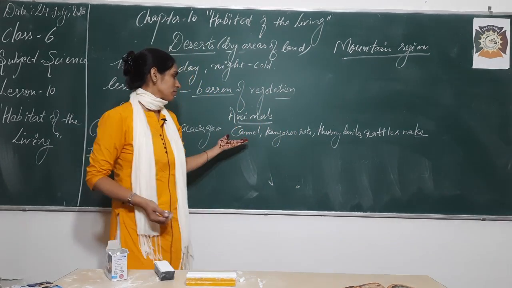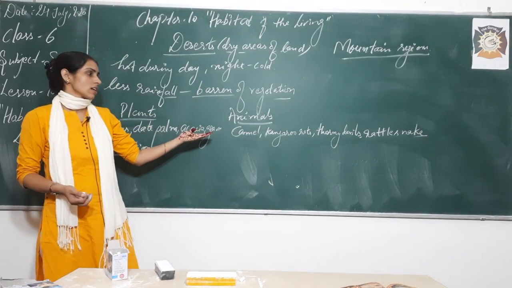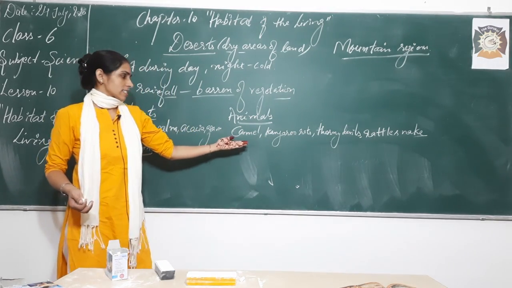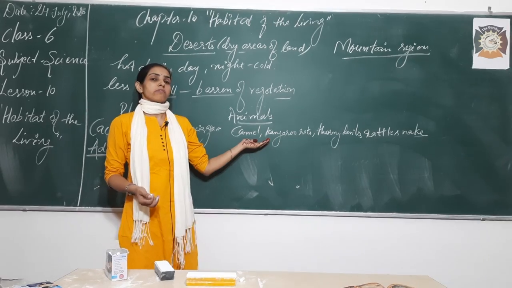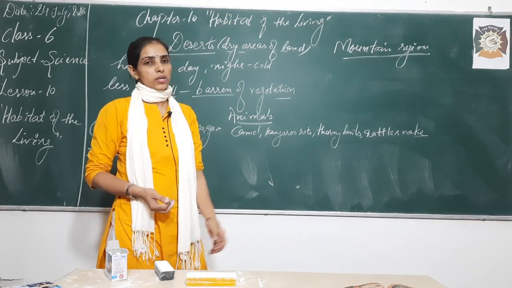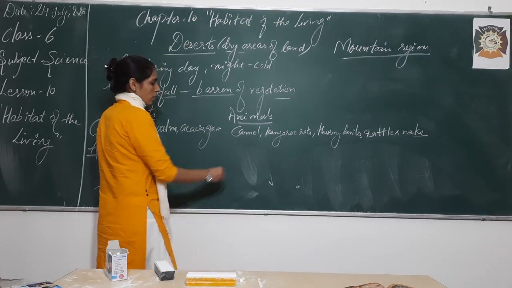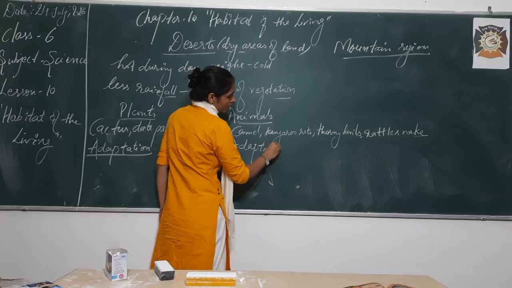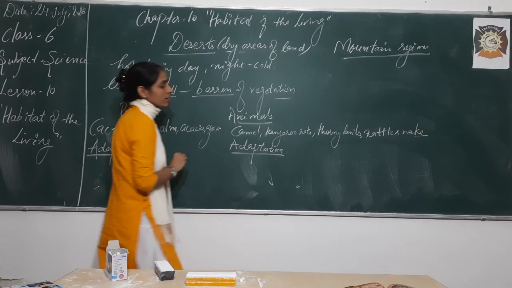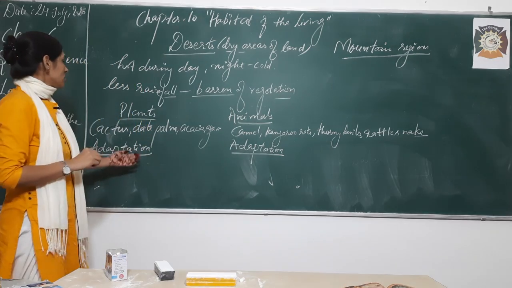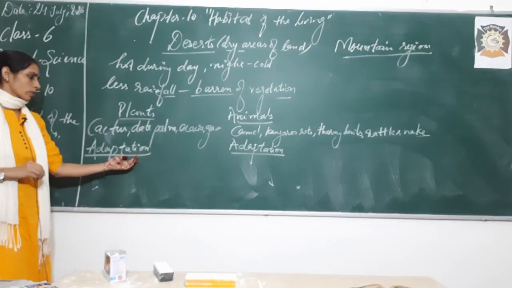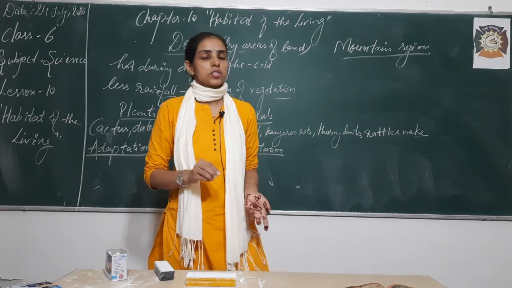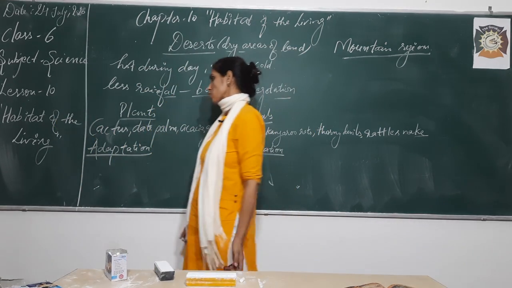So they must have some special features with which they can survive in such critical places which are deprived of vegetation, deprived of water as well, right? So we will discuss what extra features they have because of which they can survive in such areas. Firstly, let me discuss with you the adaptations followed by plants to survive in such areas. I'll discuss one by one.